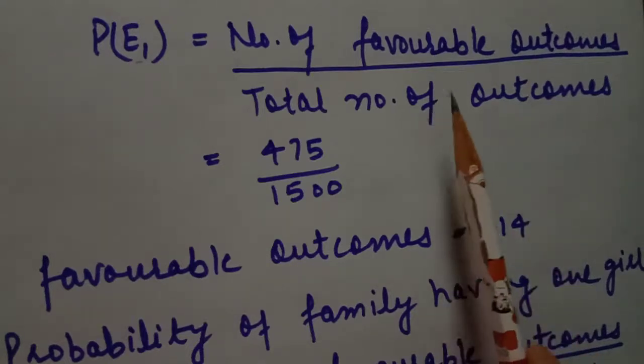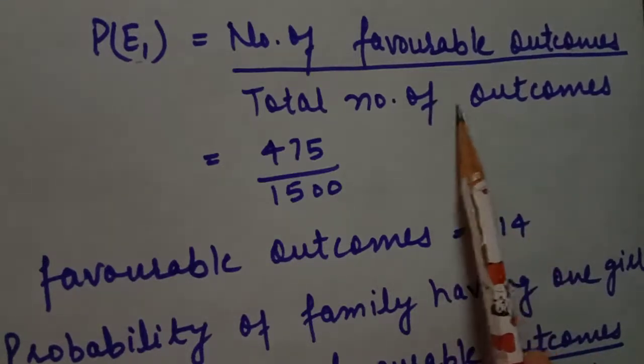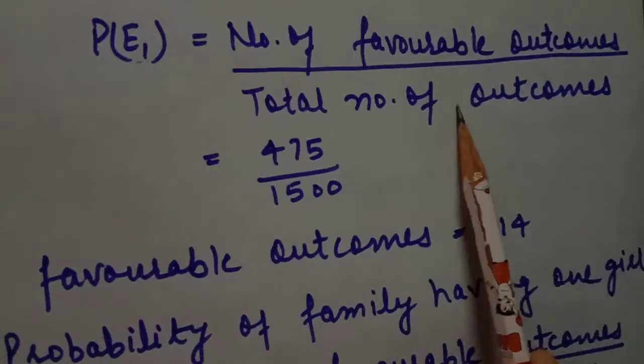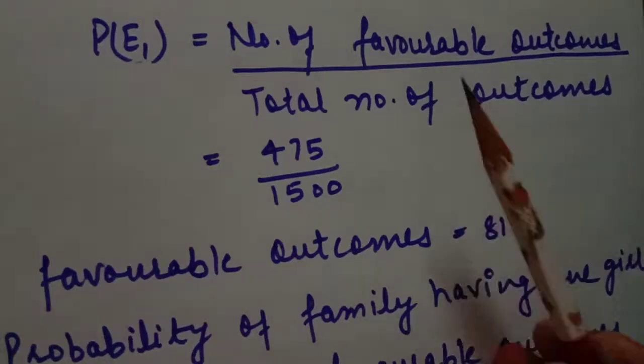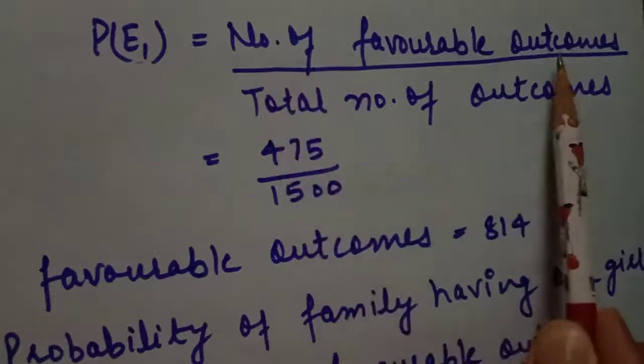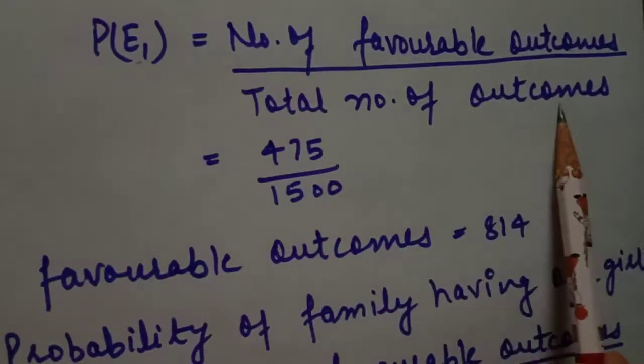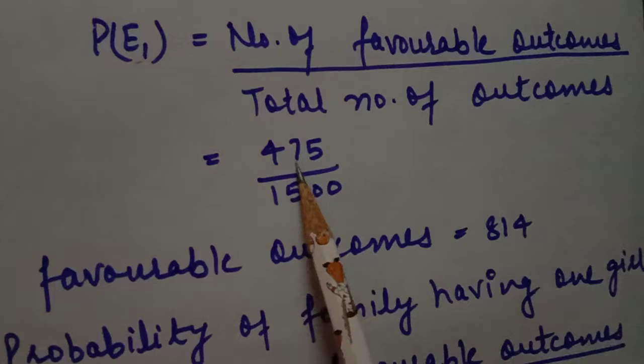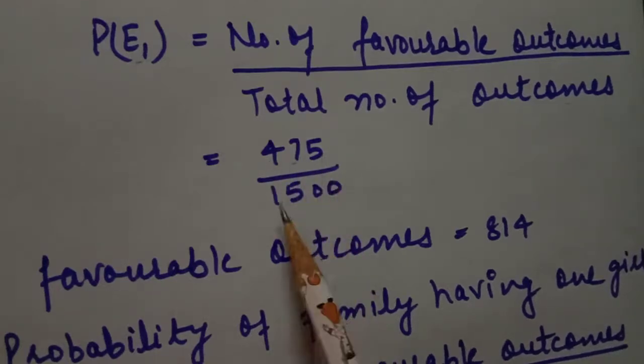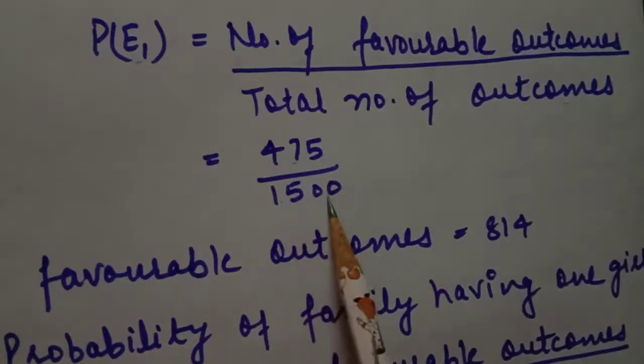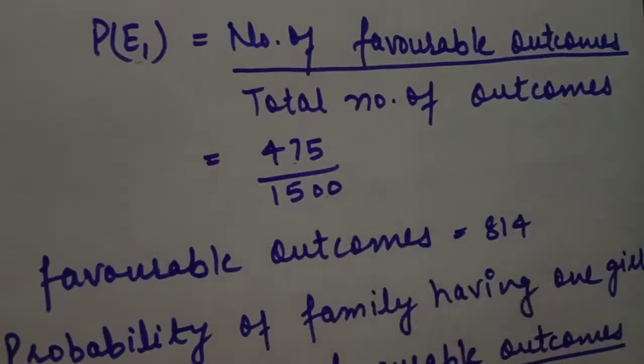So it is very clear to you students that we have to write the formula in each and every question. It is compulsory, otherwise your marks will be deducted. So what is the formula? Number of favorable outcomes divided by total number of all possible outcomes. So number of favorable outcomes is 475 divided by total number of outcomes, which is 1500. So this is your answer. You can further solve this division. So students, the second part is we have to find the probability of those families which have only 1 girl.